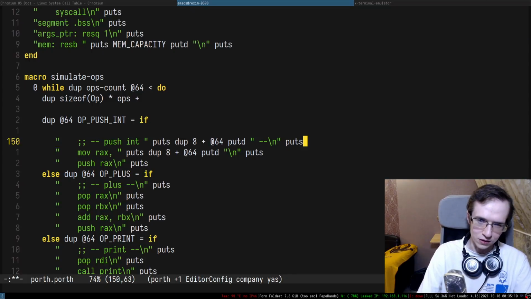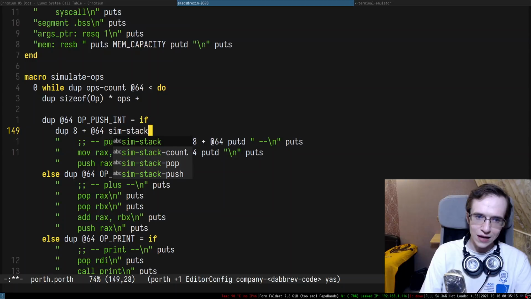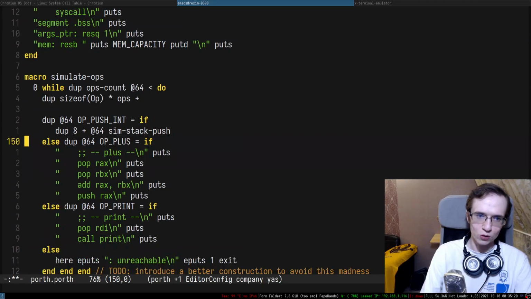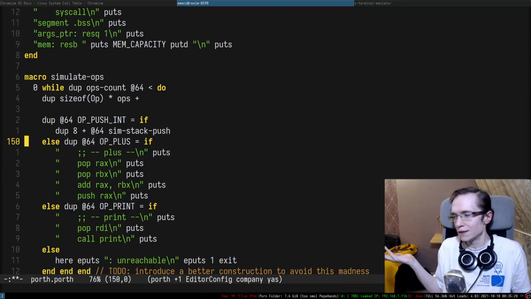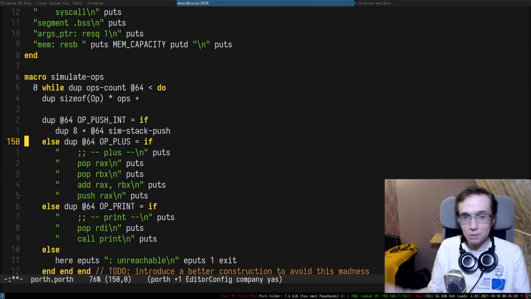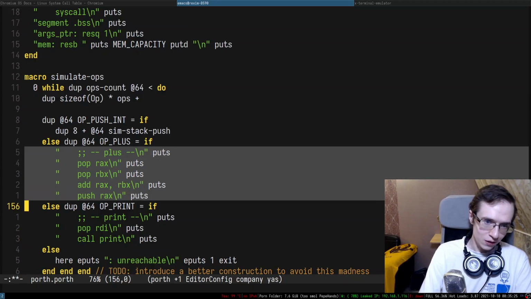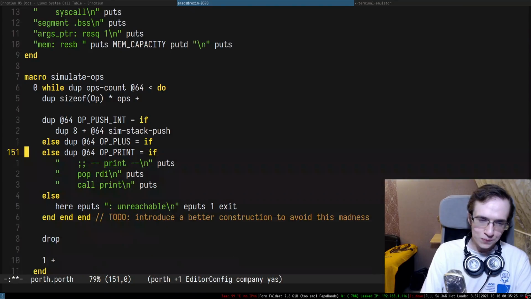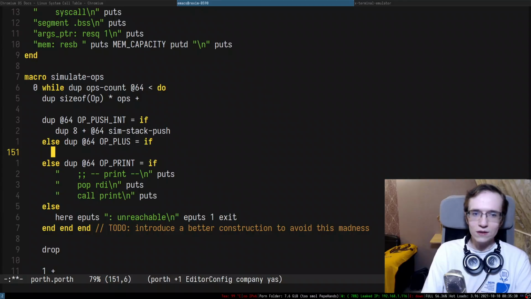So I have to do something like, well, I might as well just grab the operand, right? So here is the operand, and I'm going to sim stack push. There we go. So I just pushed it into the simulation stack. Yep. So then what I need to do, I need to read two numbers from the top of the stack and sum them up and push them back.